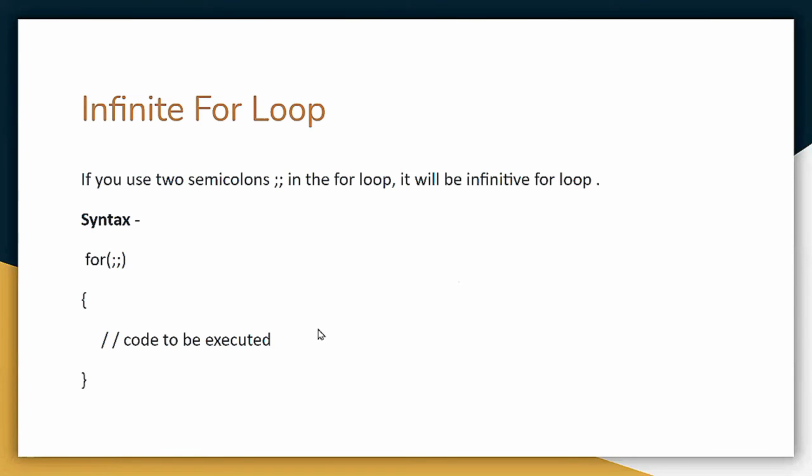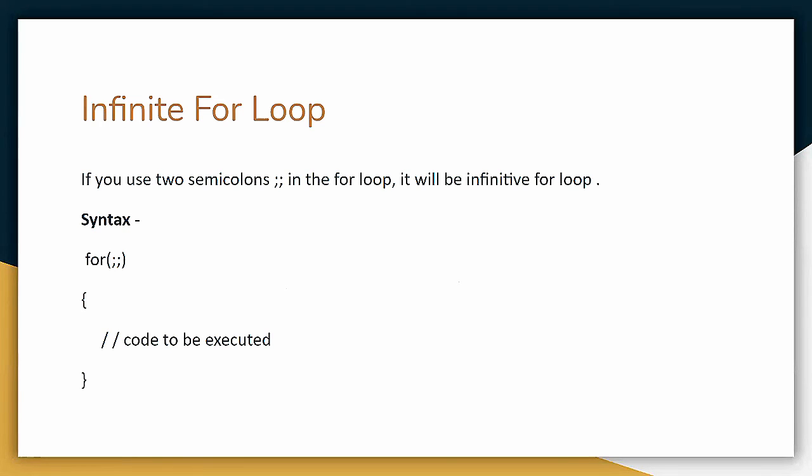You are thinking, what if we use this, and how can it be an infinite for loop? And what do you mean by infinite? Infinite means the loop will never end. That loop will never end, continuously running and running and running.